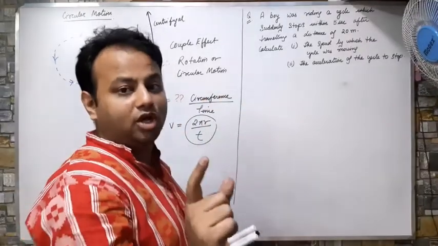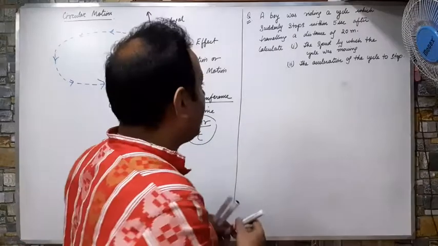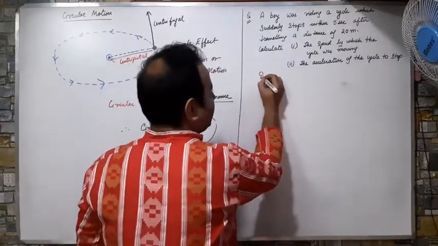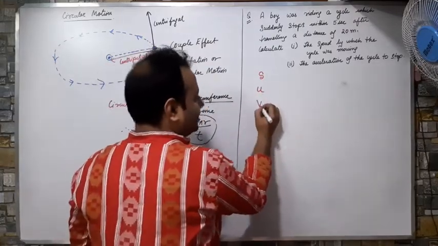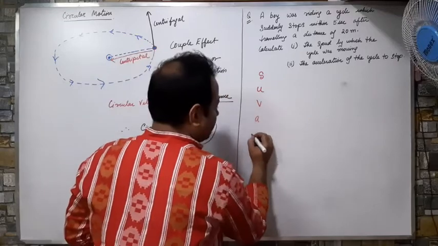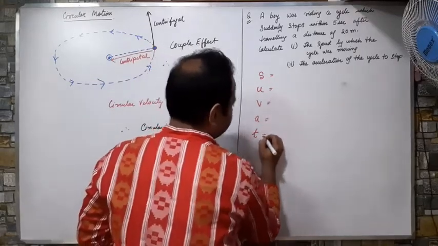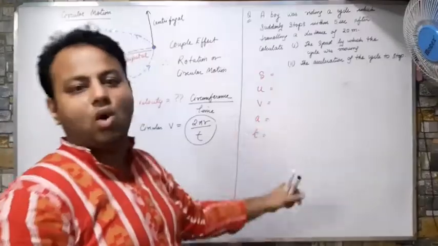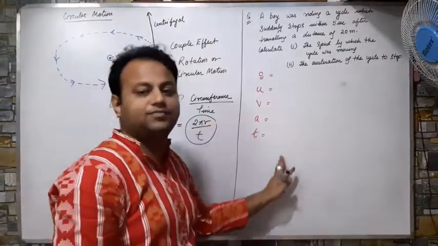So I told you that there were five quantities that I need very much. What were they? They were the distance s, u the initial velocity, v the final velocity, the acceleration a and the time t. These are the 5 most important quantities required to measure motion. So I will write these 5 quantities first.